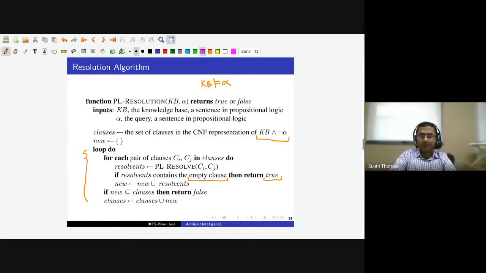So if we are not able to derive any new clauses in some iteration and we have not derived the box clause, we can return false. That is, the knowledge base does not entail alpha.